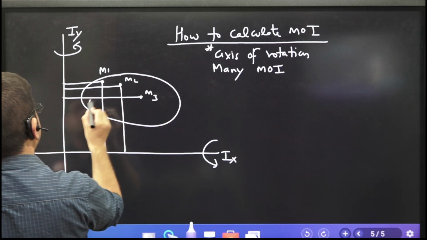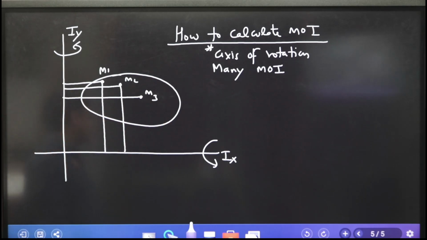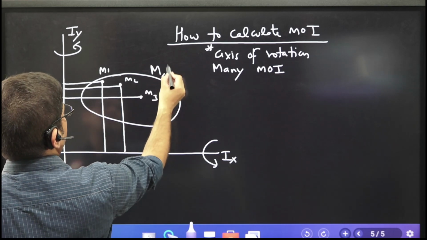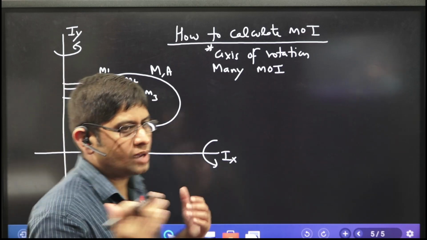What I am doing is dividing this entire body of mass M and two-dimensional area A. Now think, what is capital M?